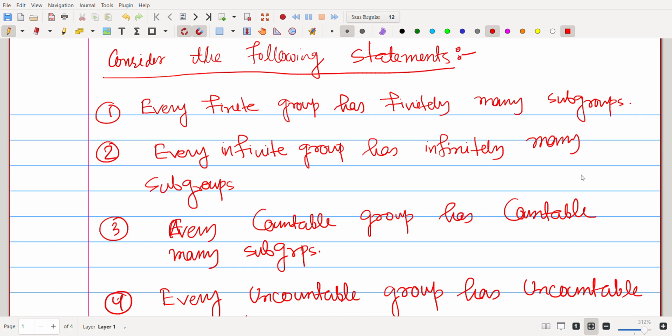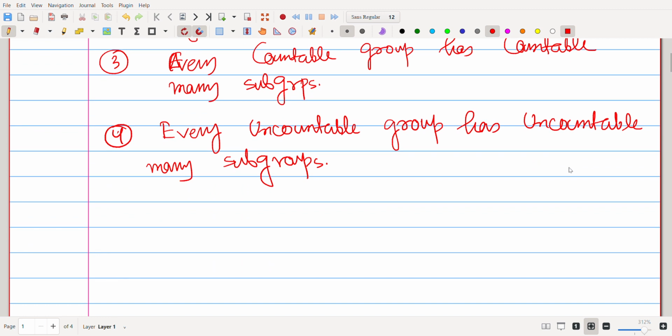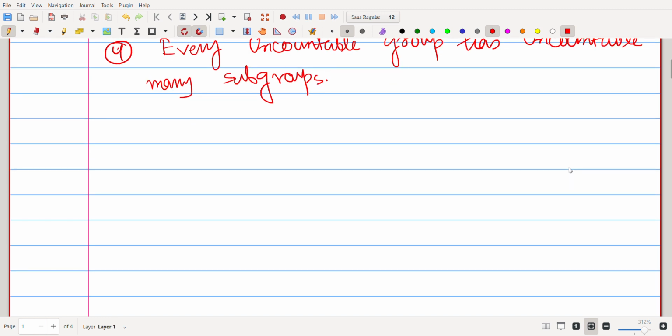So today I am going to solve a problem from group theory. Consider the following statements: every finite group has finitely many subgroups, every infinite group has infinitely many subgroups, every countable group has countably many subgroups, every uncountable group has uncountably many subgroups. Which of the following statements are actually correct and which are wrong? Okay, so let's start.